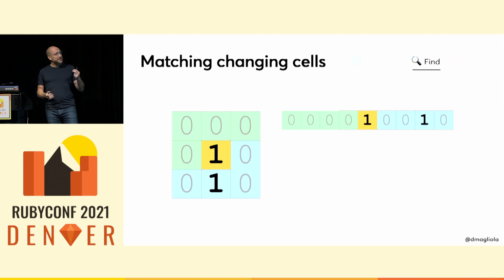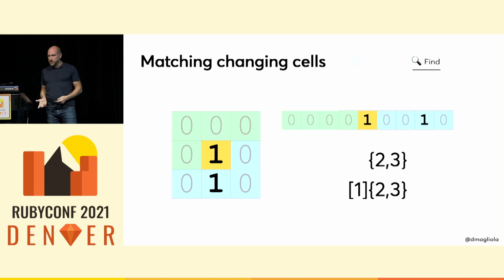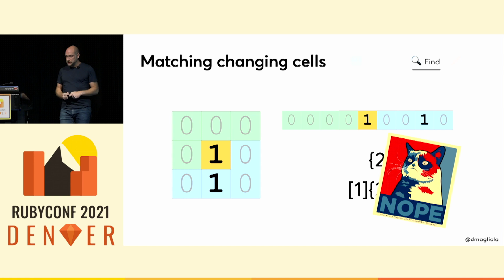So how do I find characters that, among the 8 characters before and after them, have either 2 or 3 1s? And of course, in Regex, we have the curly braces, and this lets us specify, I need X many of these. So I can say very easily, find me 2 or 3 1s before this character altogether. But what we need here is, in between the 4 characters before me and the 4 characters after me, I need between 2 and 3 1s, and I don't care where they are. And as far as I can tell, you can't do this with Regex.